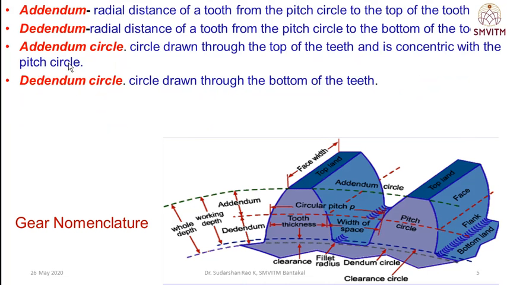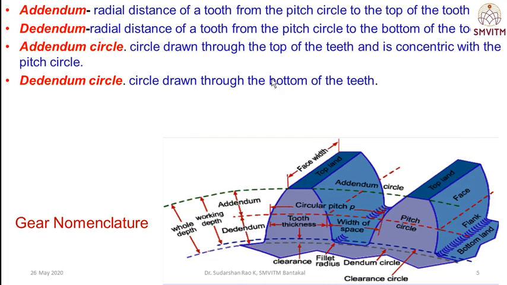Then the addendum. Addendum is the radial distance of the tooth from the pitch circle to the top of the tooth. Similarly, the dedendum is the radial distance of the tooth from the pitch circle to the bottom of the tooth. The addendum is above the pitch circle and the dedendum is below the pitch circle.